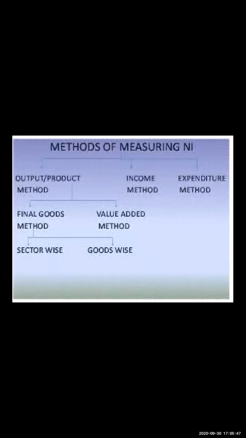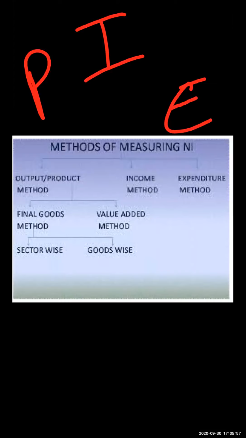Now you tell me, in our economy, whatever the scenario is, we got to know we have production, we have income, and we have expenditure. When the goods and services have been produced by the firms and sold in the market, the firm receives income.